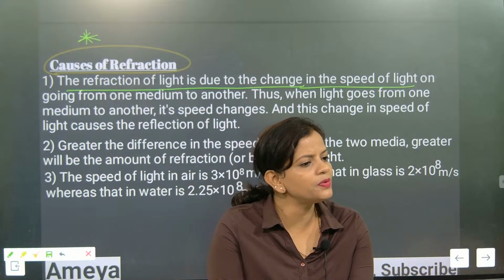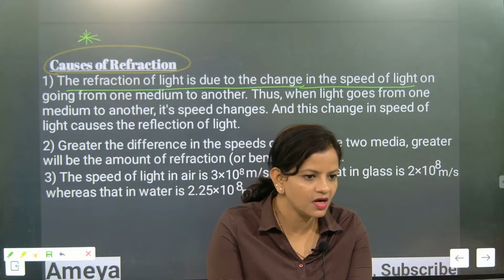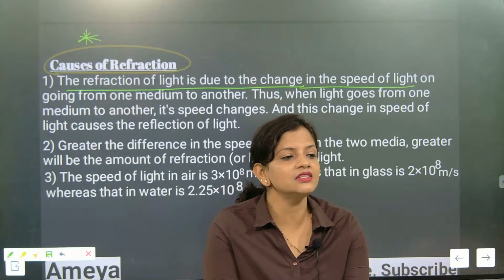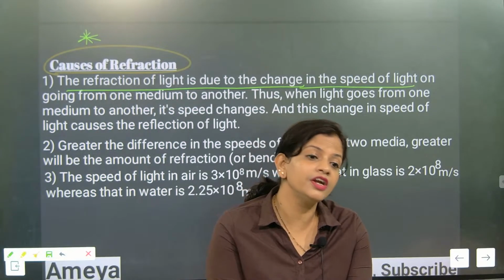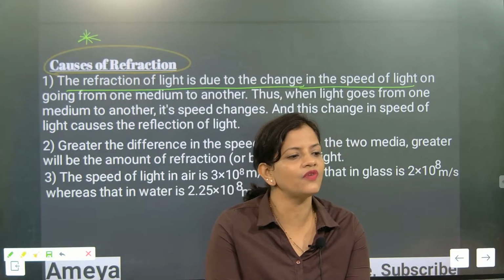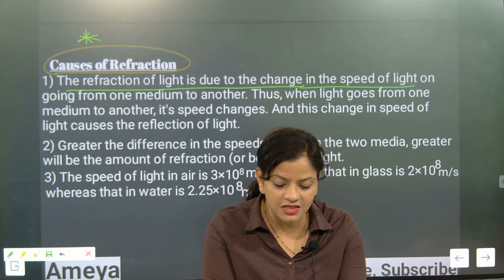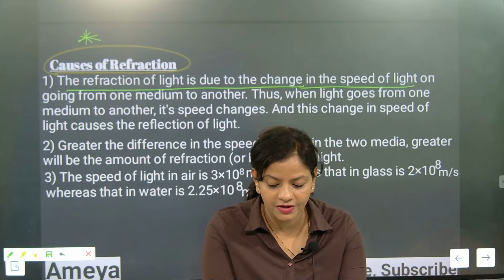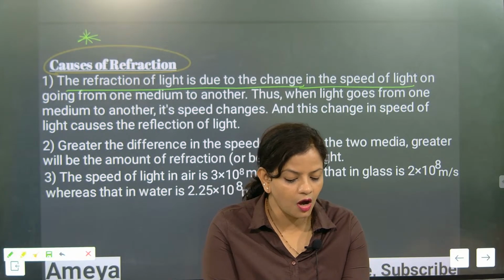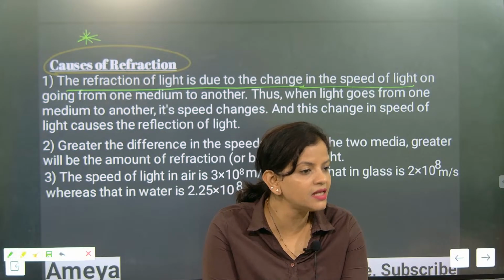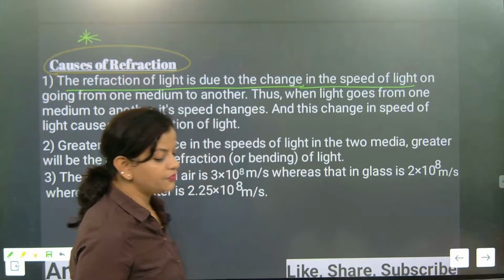That means my optical density is reduced. Understood? No, my optical density is not reduced. My speed is reduced because of the hindrance provided by the particles. So optical density and mass density are different. Understood? Optical density and mass density are different, so that we have to remember.